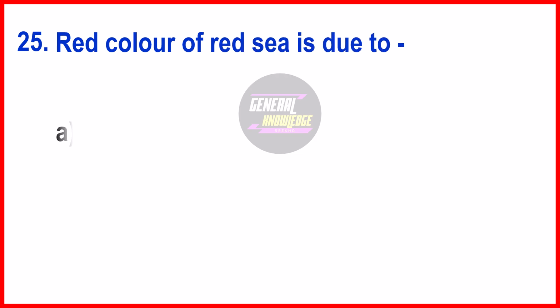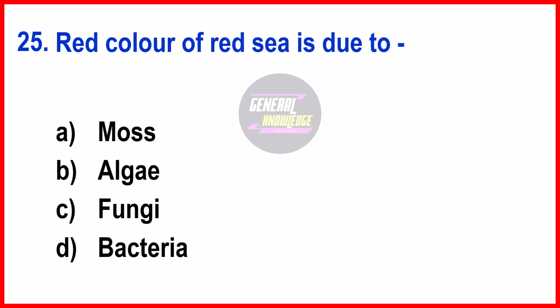Red color of Red Sea is due to. The right answer is option B, algae. The Red Sea's reddish appearance is primarily caused by seasonal blooms of a type of cyanobacteria called Trichodesmium erythraeum. These blooms occur when the algae multiply rapidly, and when they die off, they can turn the water a reddish brown color. While the Red Sea isn't always red, these blooms are frequent enough to give the sea its name.